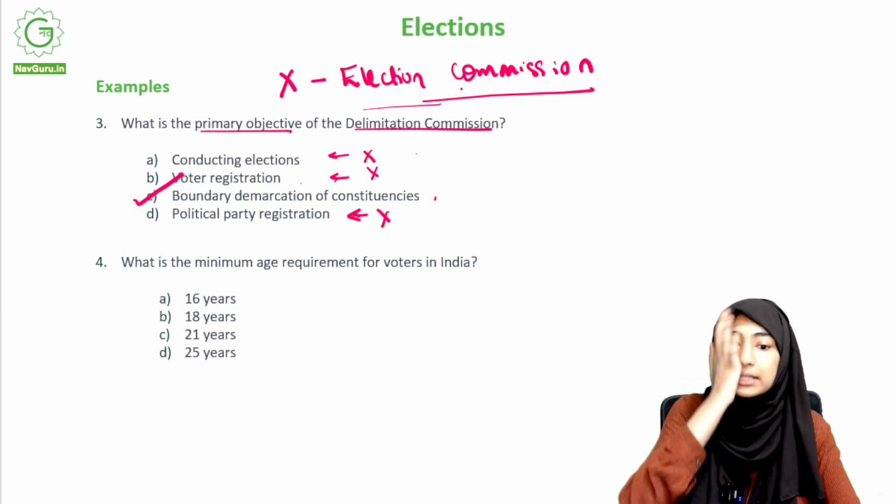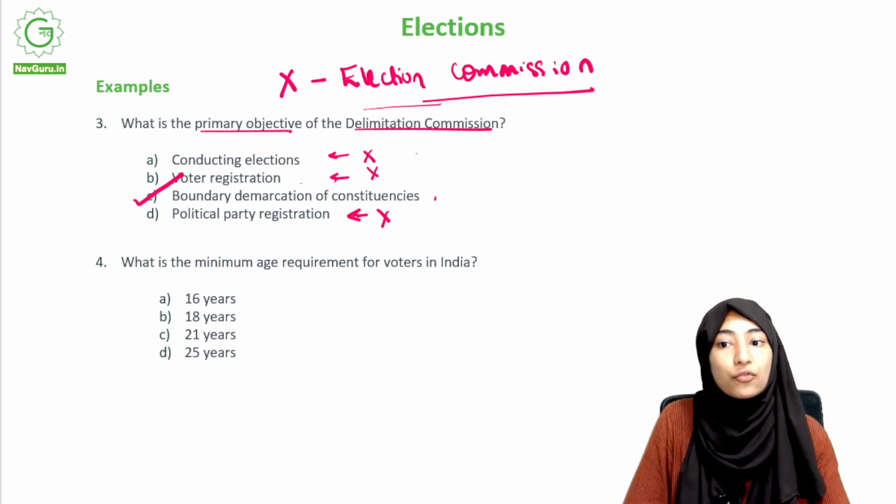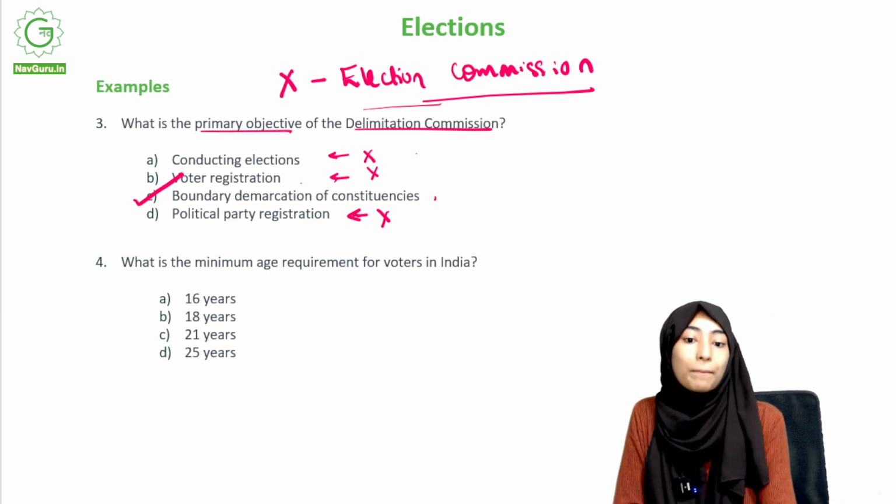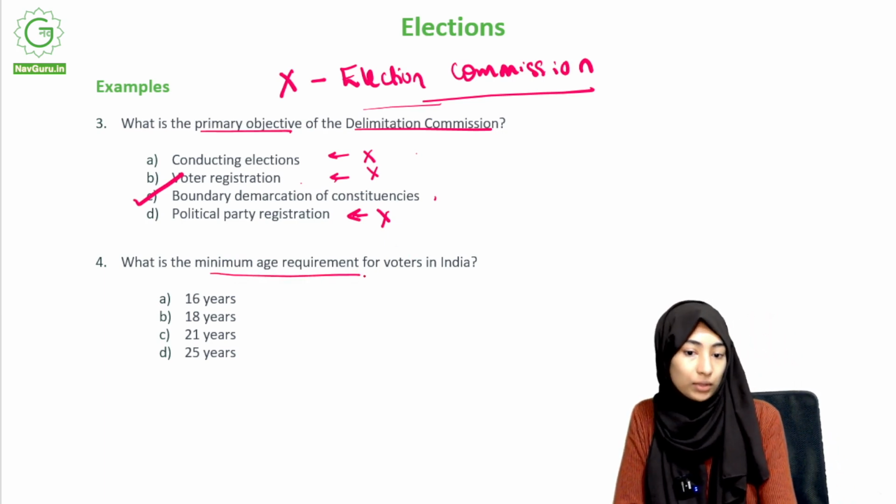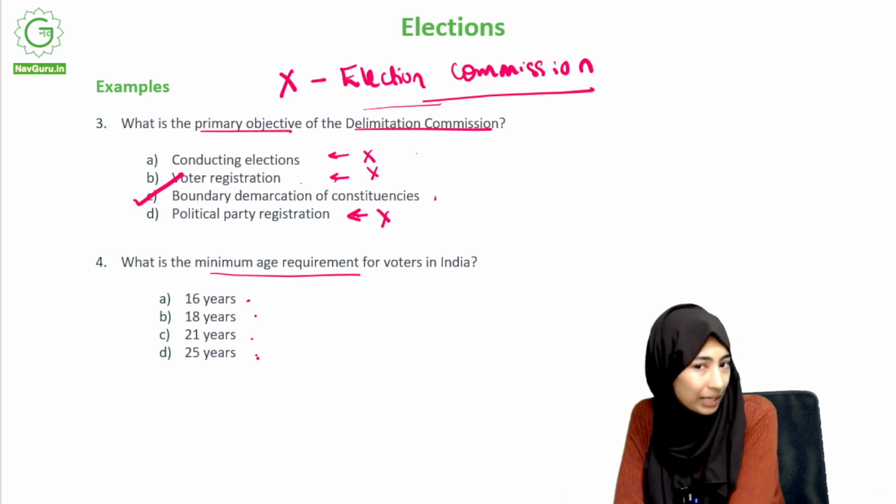Moving on. What is the minimum age requirement for voters in India? 16 years, 18 years, 21 years, 25 years. Pretty simple.